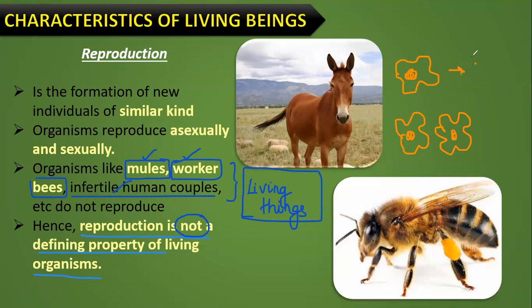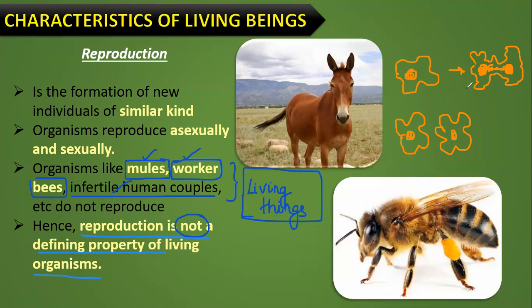It will grow like this, expanding its body, expanding its nucleus as well. So can anyone tell me whether the process illustrated here is growth or reproduction?